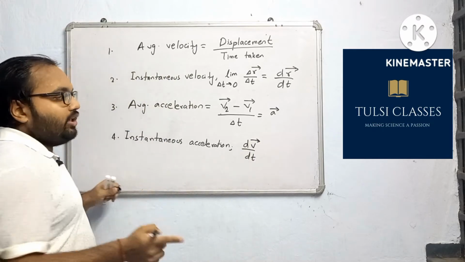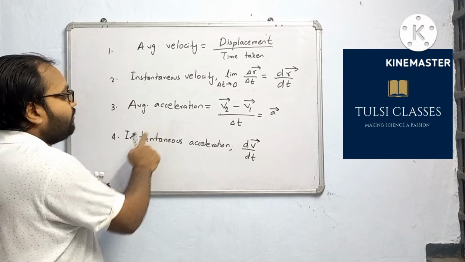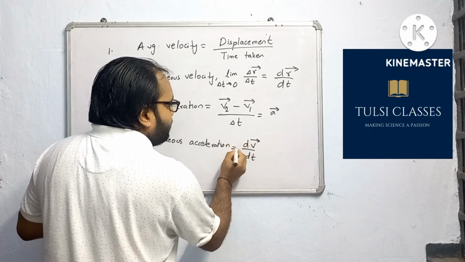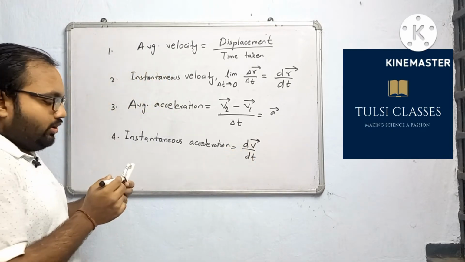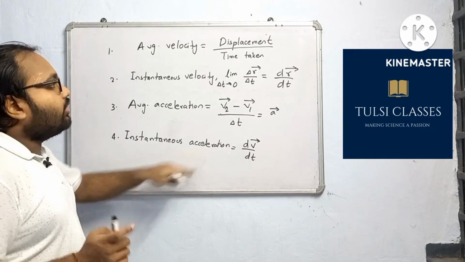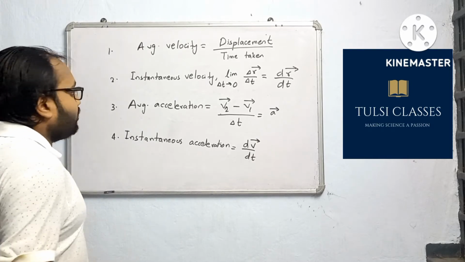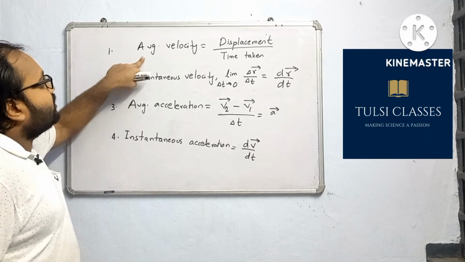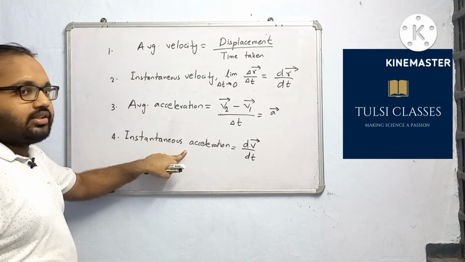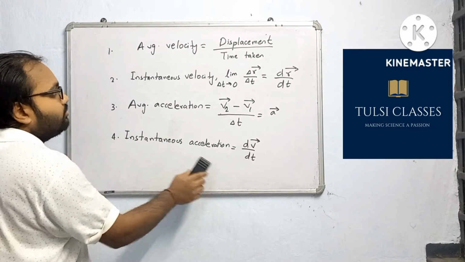Velocity will be differentiated with respect to time to give instantaneous acceleration. This is equal to dv by dt. And from acceleration, one more thing we can get, let me write, I will rub this. See here, average velocity, instantaneous velocity, average acceleration, instantaneous acceleration. Now, let me erase this.